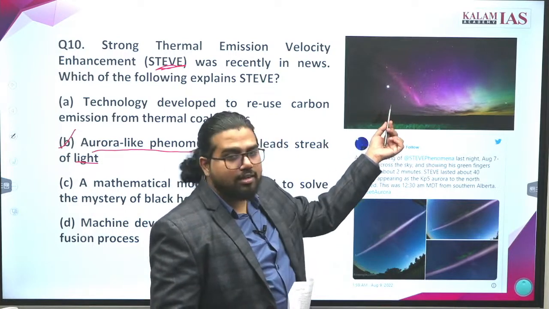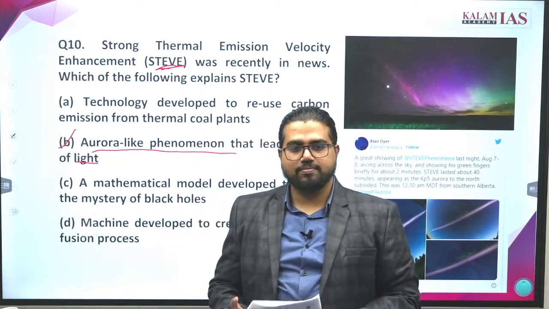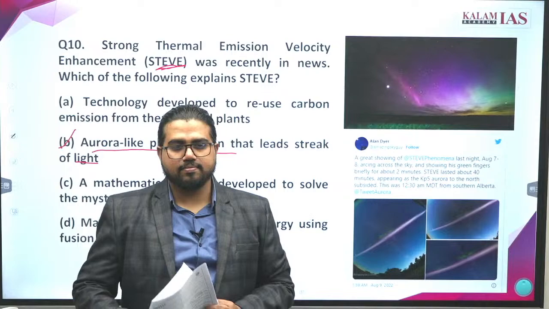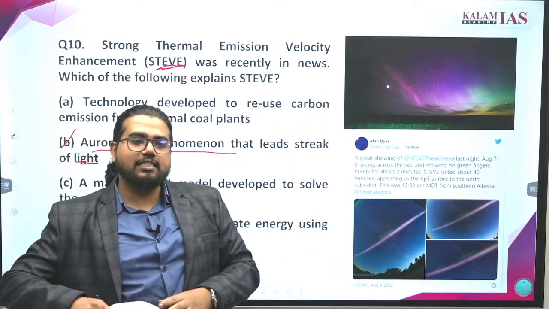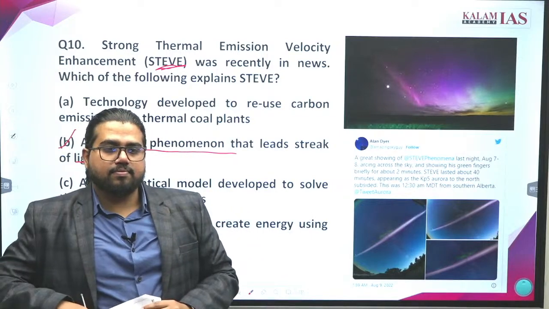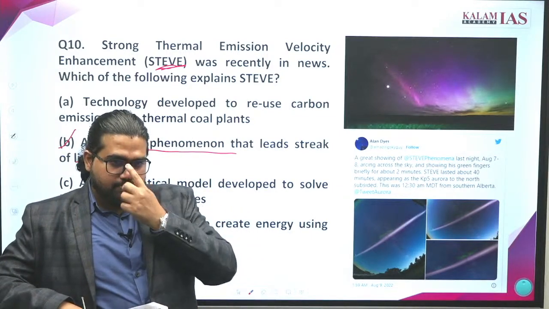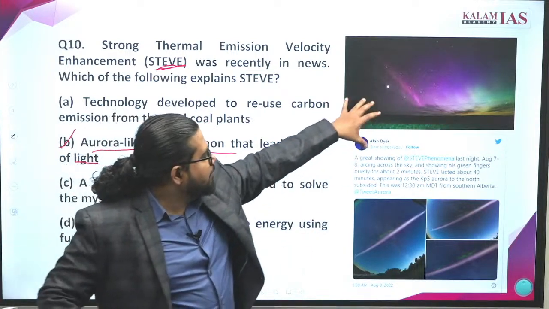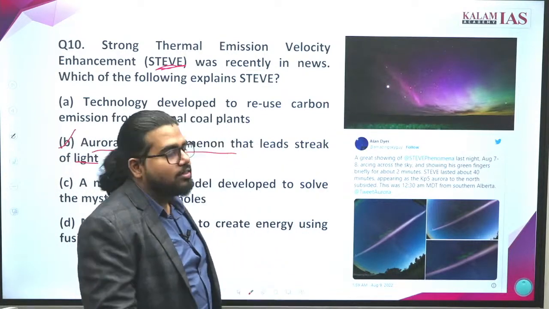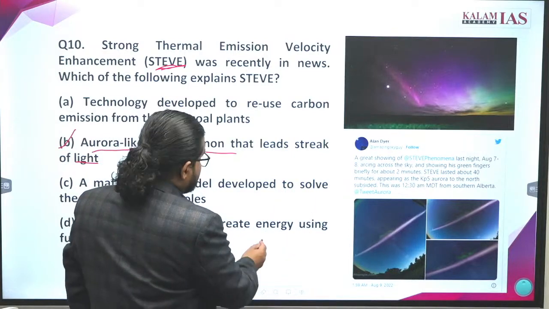What is aurora? The night sky becomes very colorful with different colors. Why is this happening? Mainly this is happening because of solar storms. What are solar storms?